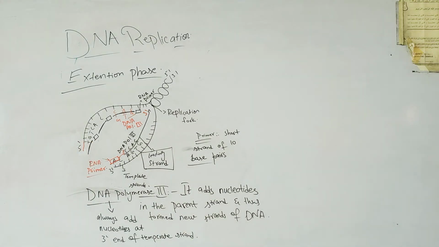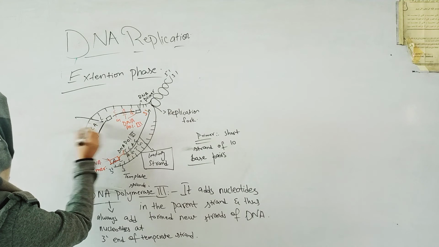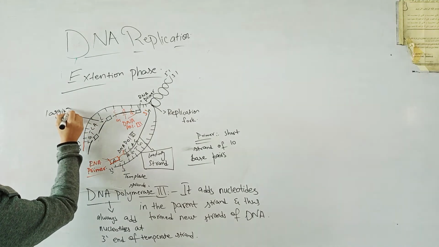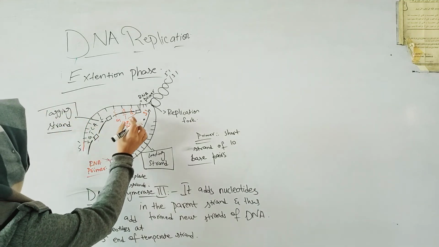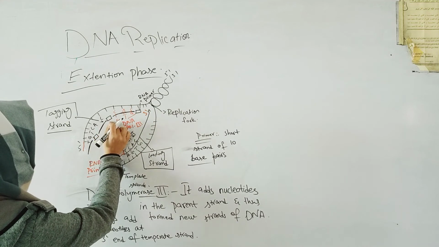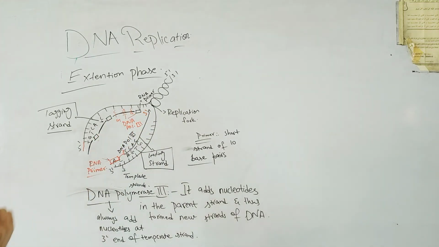So this strand, which is formed in fragments, is called the lagging strand. If the new strand of the DNA is formed in the form of fragments, meaning a number of RNA primers are attached, and after a short period a shortly fragmented new strand is formed, then such a strand is called the lagging strand.